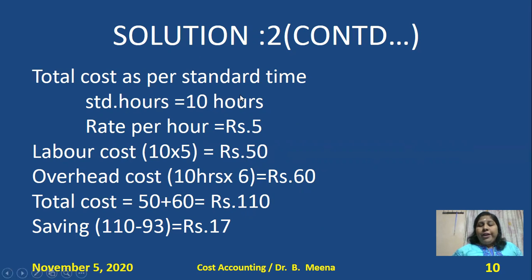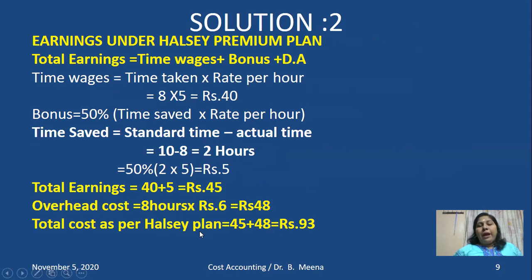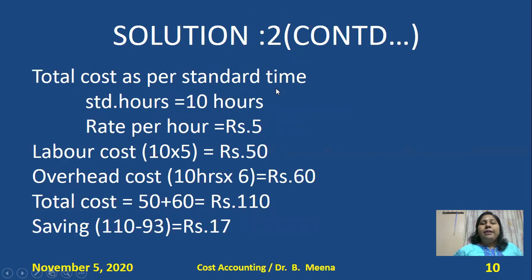But if we follow the Halsey plan, what is the cost we calculated? 93 rupees. So if you follow the Halsey plan, 93 would be the cost. If you follow standard time, 110 will be the cost. So if you decide to follow the Halsey plan, what is the saving? 17 rupees.